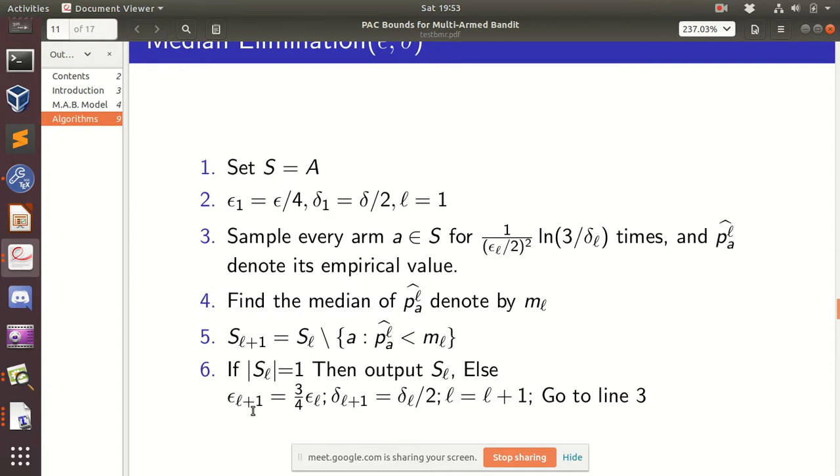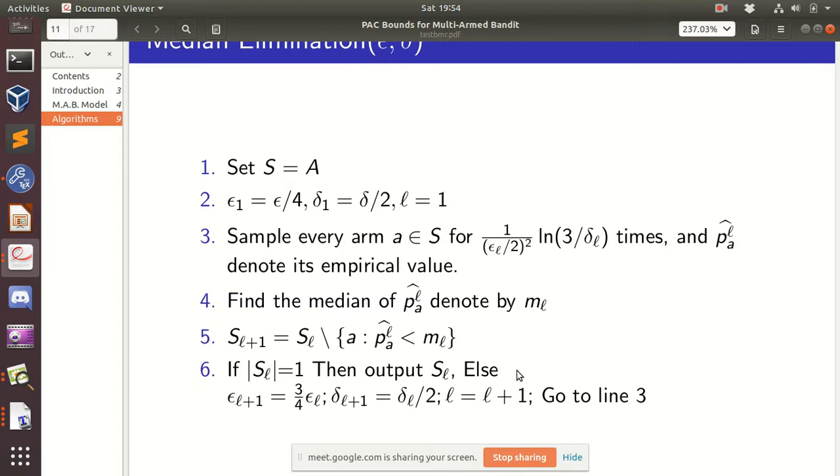Otherwise we make changes in the constants: epsilon_{L+1} we decrease by a factor of 3/4, delta_{L+1} we decrease by a factor of 2, and L we increase by 1, and we go to the next level, which again begins from here. We continue this until we are left with one arm. So with the algorithm, does anyone have any query? If anyone has, I can quickly explain it again.